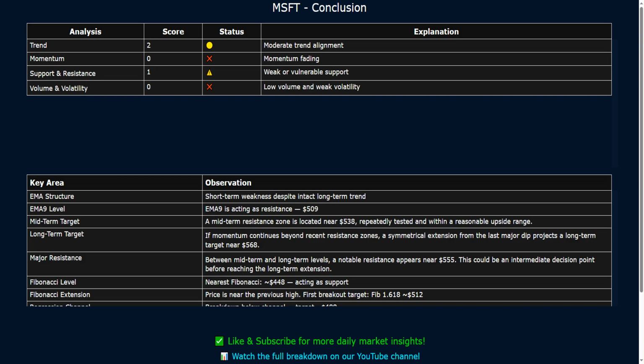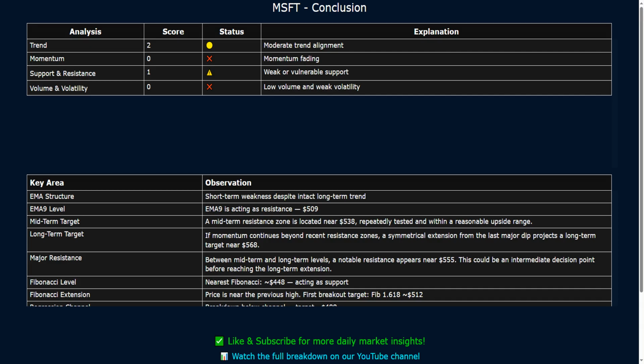Technical outlook for Microsoft, scored 3 out of 10, a weak setup based on trend, momentum, support, and volume analysis. Price is below all EMAs, downward pressure remains. Closest EMA is EMA 9 at $509, currently acting as resistance.